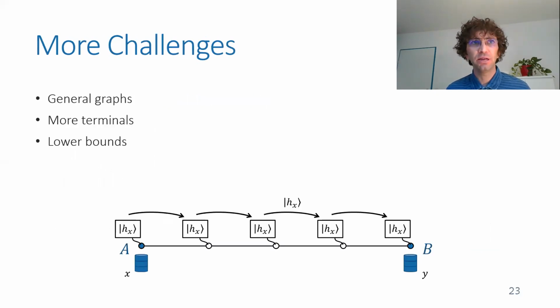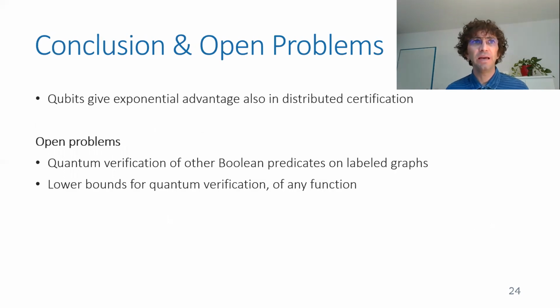Other challenges we had to overcome are handling general graphs and not just a line, handling systems with more terminals, and proving the lower bound that I mentioned before for the classical distributed Merlin-Arthur proofs for this problem in the non-quantum setting. So just to conclude, we show that quantum states and using quantum bits give exponential advantage for distributed certification.